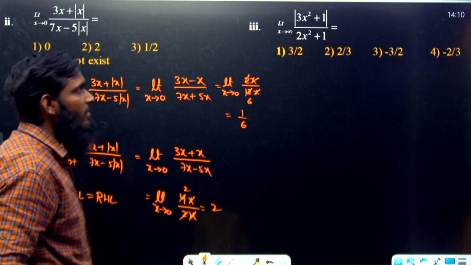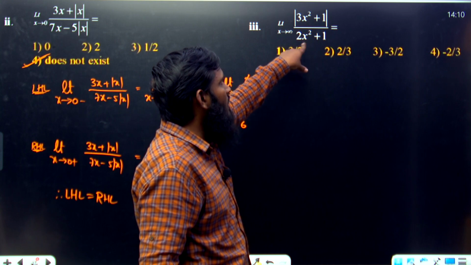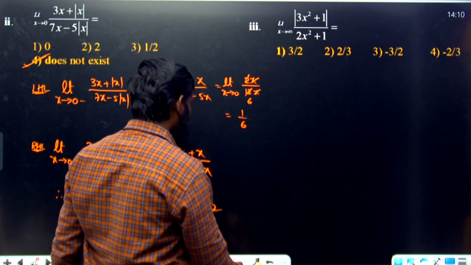Limit doesn't exist. Now next question, limit x tends to infinity, (3x square plus 1) mod divided by (2x square plus 1) we are having. Now in this part, listen carefully.